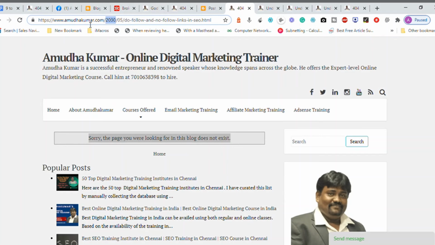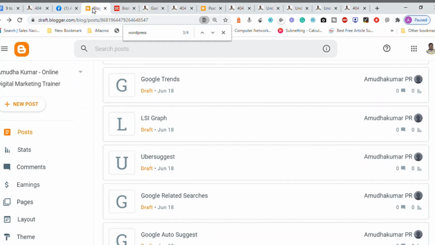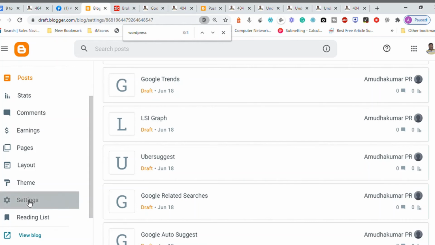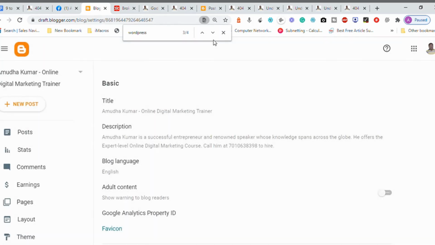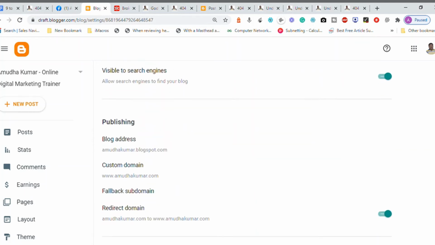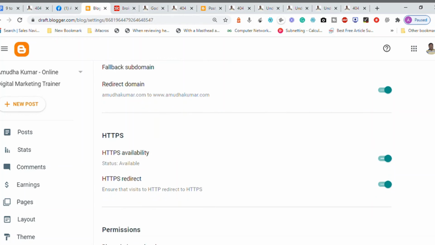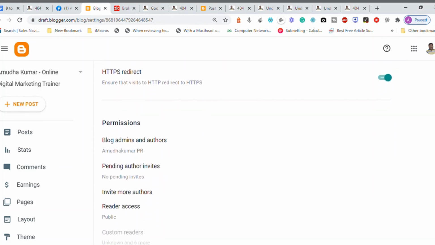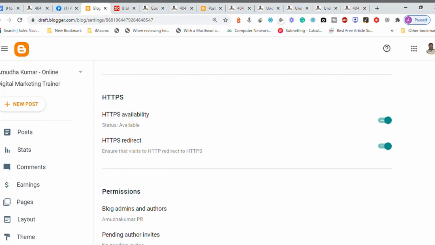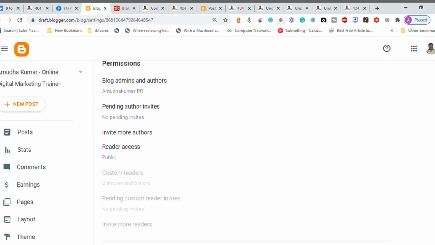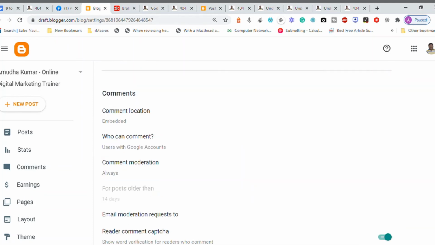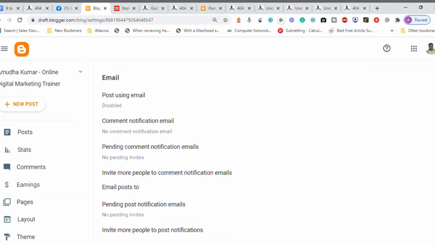Number two, now I'm going to the content management system and going to the settings option. Inside the settings there are title, description, adult content, privacy, publishing, custom domain, feedback, redirection, HTTPS redirection. That is security. Then permissions, reader access, posts, comments, email.